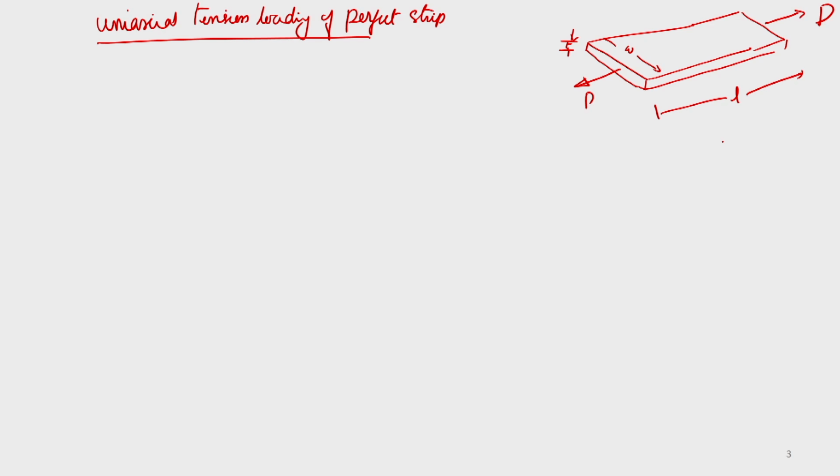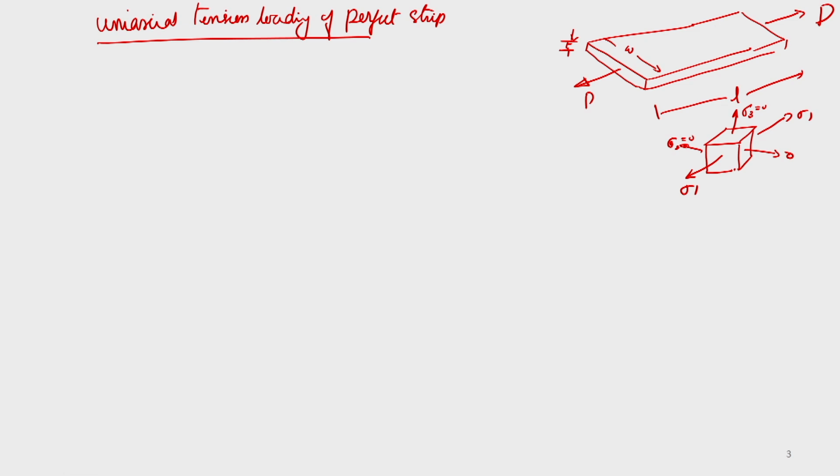So, if you just look at this, in a normal sheet metal operation, the type of stresses we can see is along this direction, we can call it sigma 1, and along this direction sigma 2 is equal to 0, sigma 3 is also equal to 0. This is the normal assumption which we take.